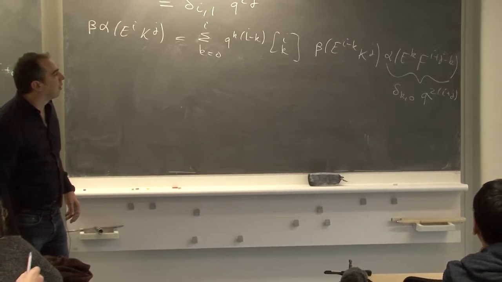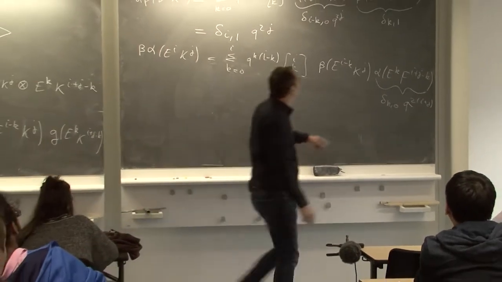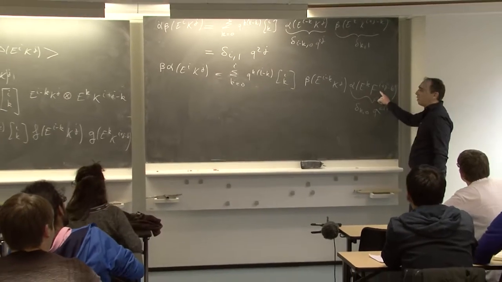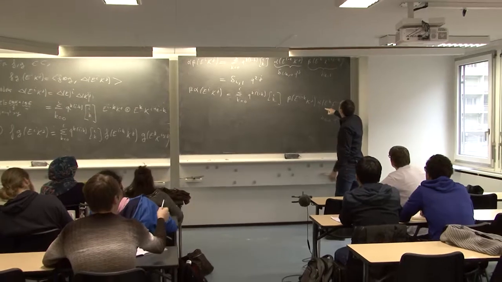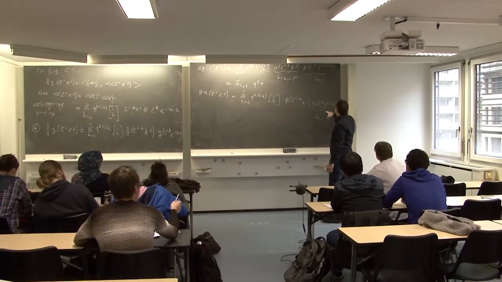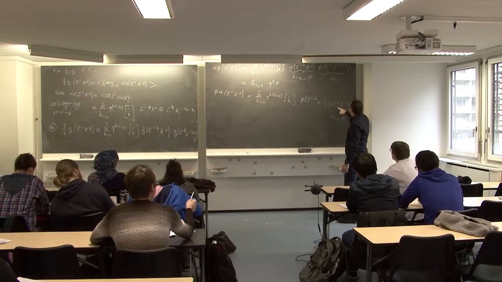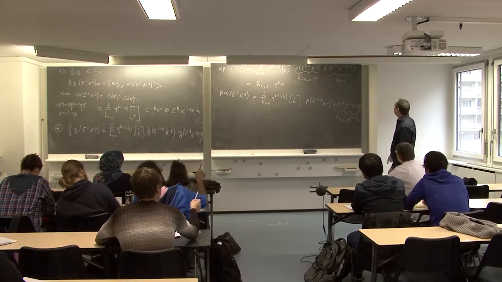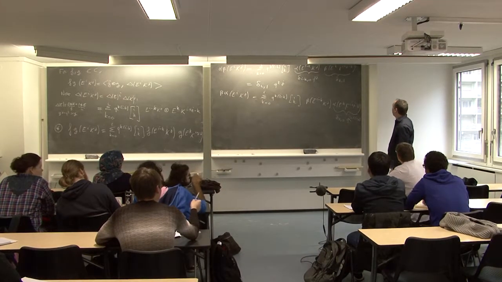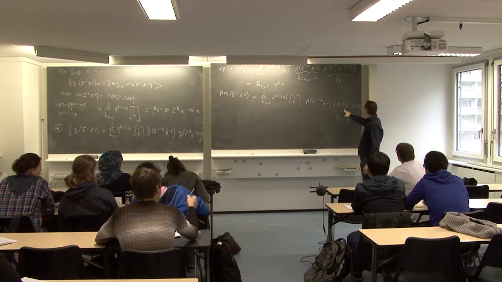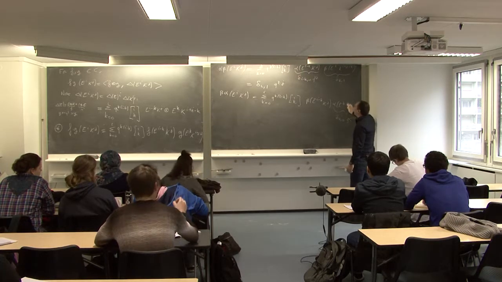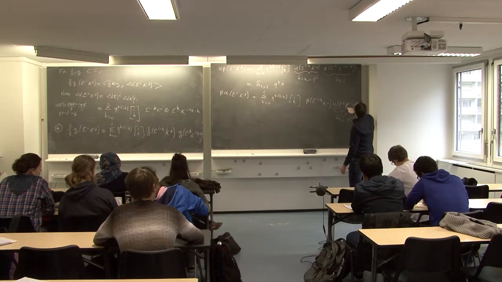No, it's written alpha of e^k and suddenly F. This F should be a capital K. Oh, K, sorry. Thanks. Thank you.